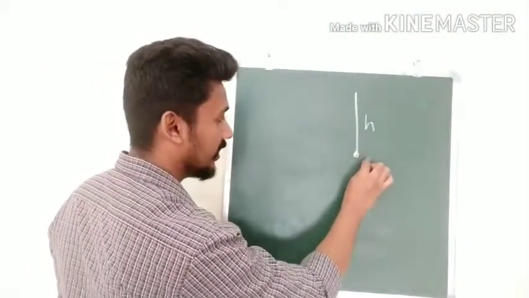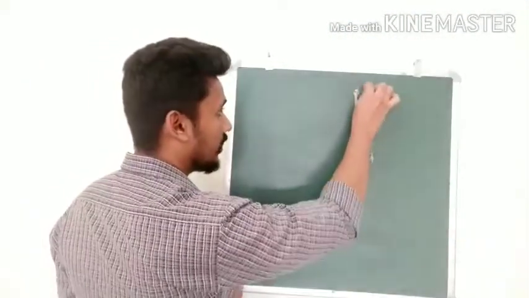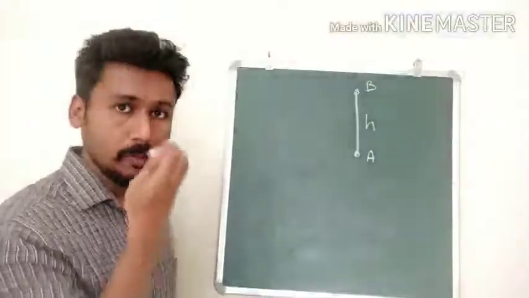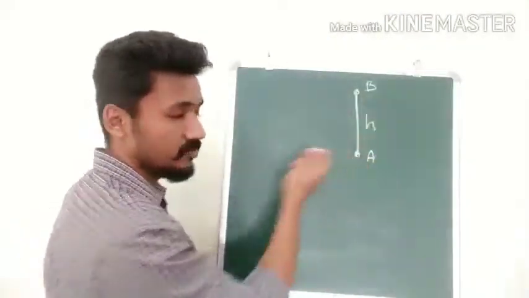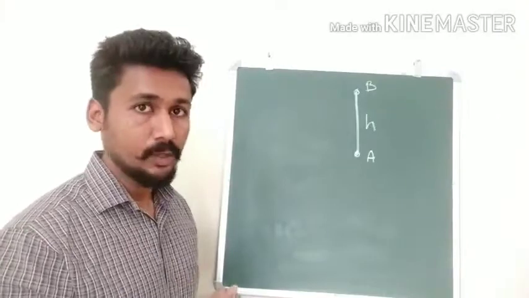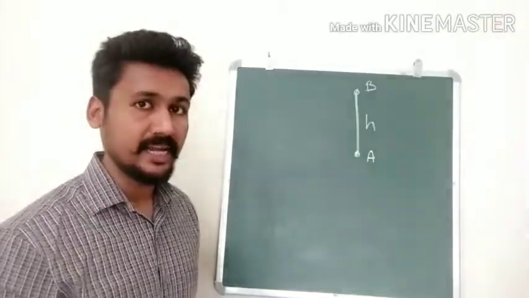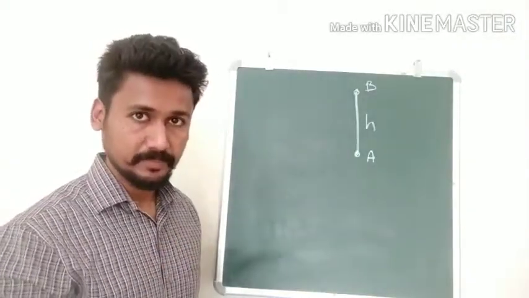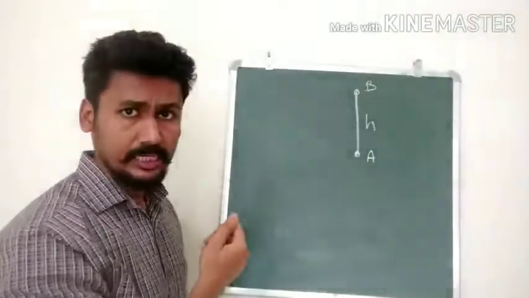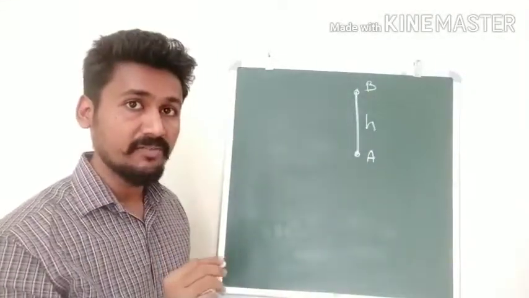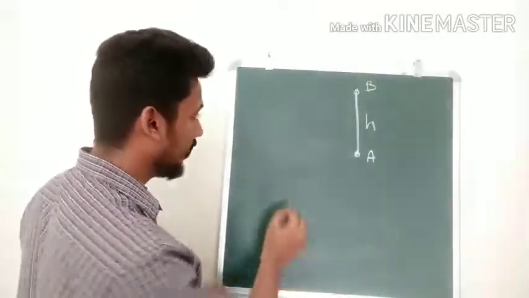The base of the building, let us call it A, and the top let us call it B. So we want to measure the total height of this particular building. Now measuring the height by the direct method will be a tough task as it is very, very large. So here we will use the indirect method. What is the method we use?